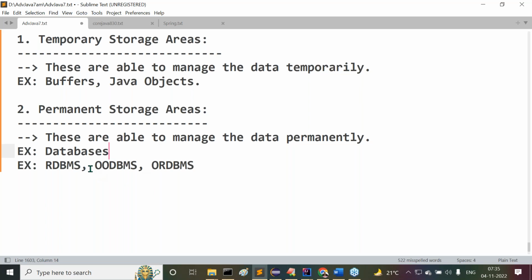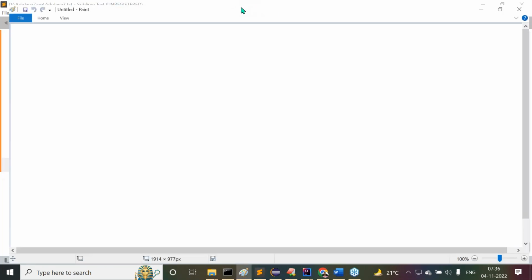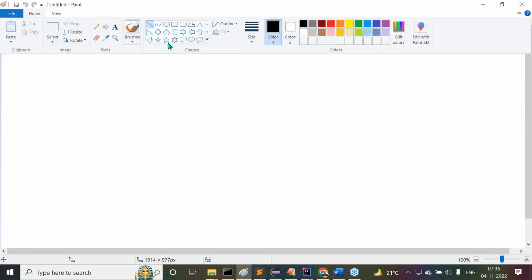But anyway, before that, try to understand this clearly. What are the various databases we have? The databases under RDBMS, OODBMS, and ORDBMS are different databases that are under permanent storage areas. All of you are getting my points or not? So let's have a simple diagram. On the basis of this, we can easily identify our content. Let's observe carefully.